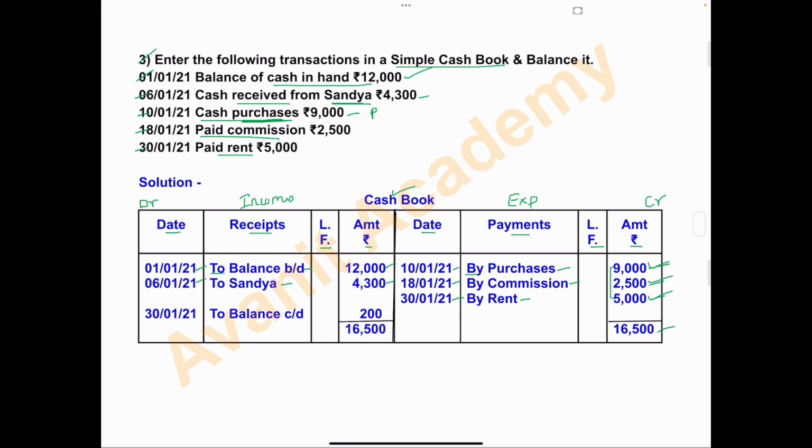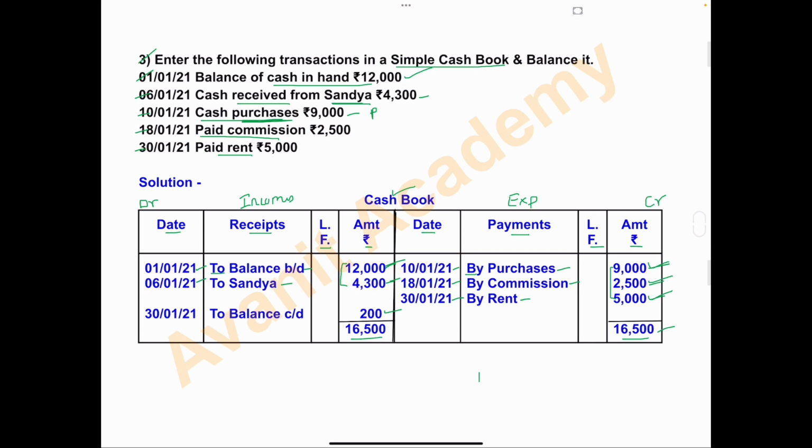Same amount we will write on debit side, 16,500. From the 16,500 minus 12,000 minus 4,300. Okay, from 16,500 minus these two amounts, and you will get the difference 200 rupees.